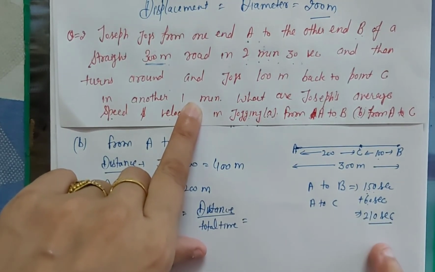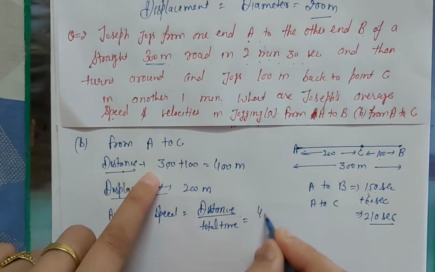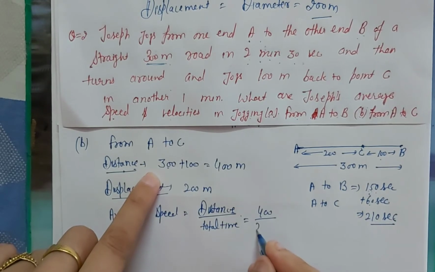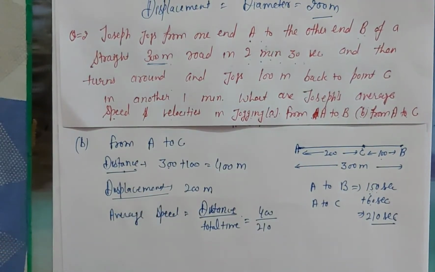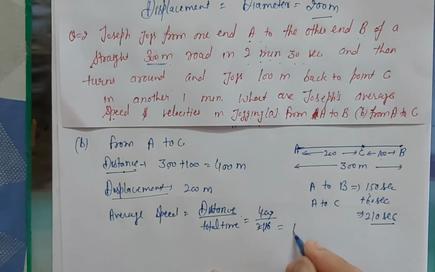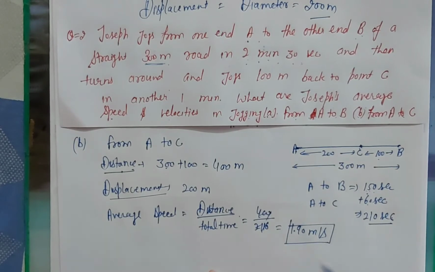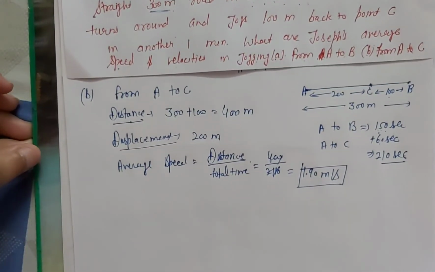So total time is 210 seconds. So distance value is given 400 and the time is 210. When we cut it, it will be equal to 1.90 meter per second. Now velocity.